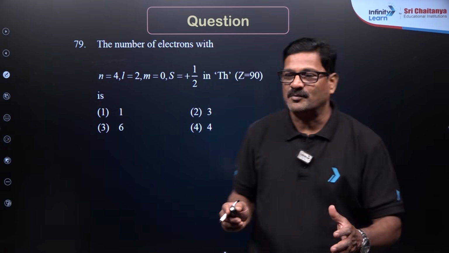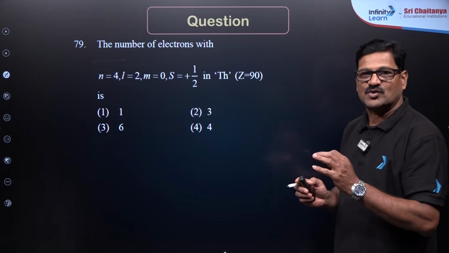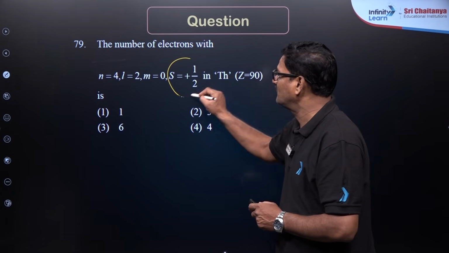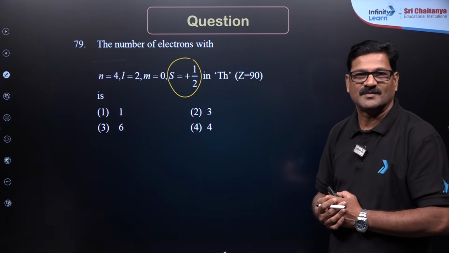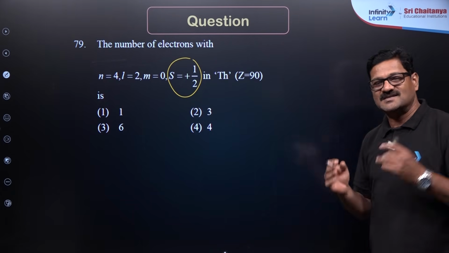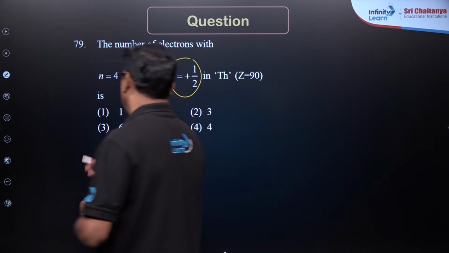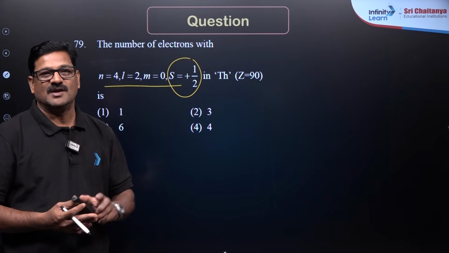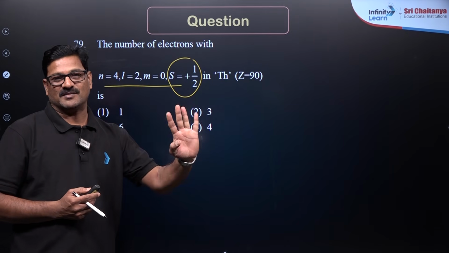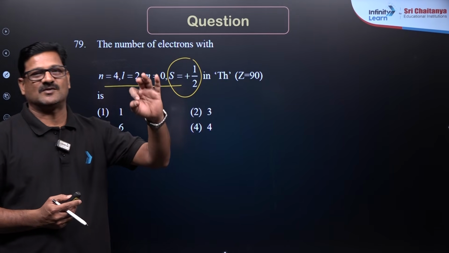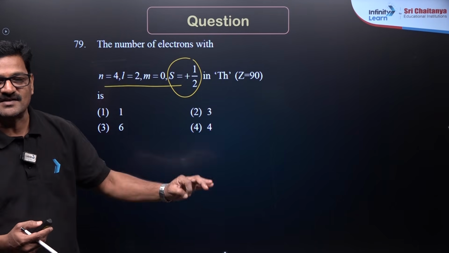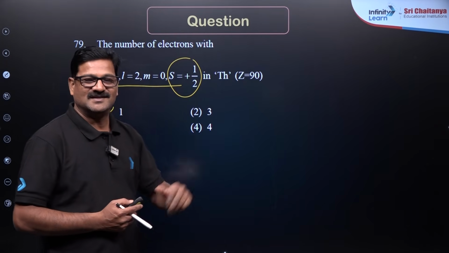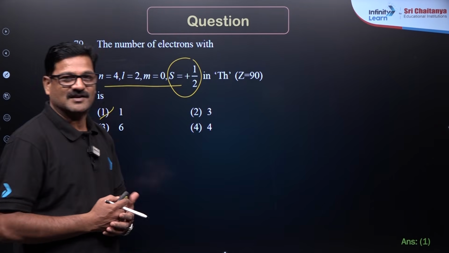The question is asking about the set of quantum numbers here. n is equal to 4, l is equal to 2, m is equal to 0, s is equal to plus 1 by 2. And there is a rule: no two electrons in an atom can have the same set of 4 quantum numbers. So, only one electron is possible according to Pauli's exclusion principle for this. Answer 1 is the correct answer.